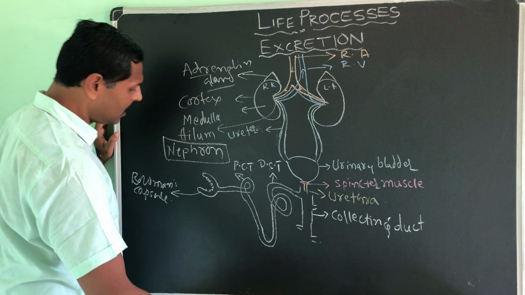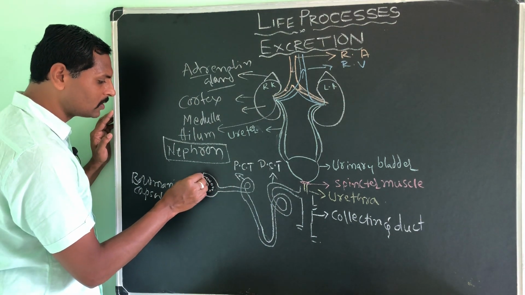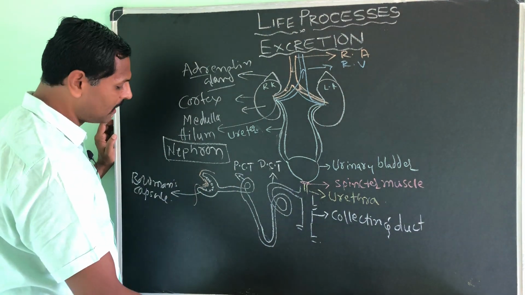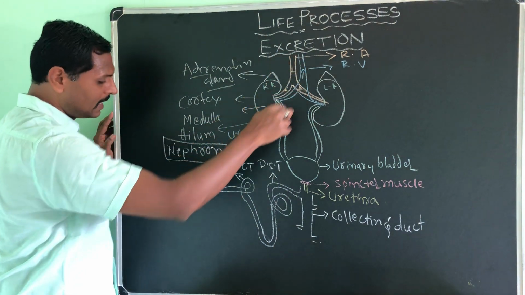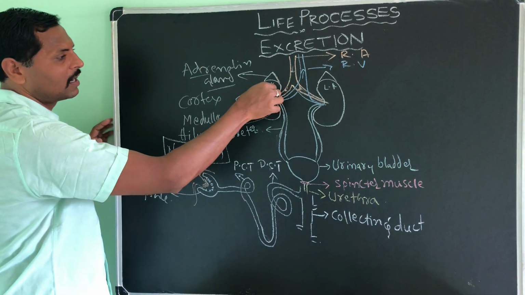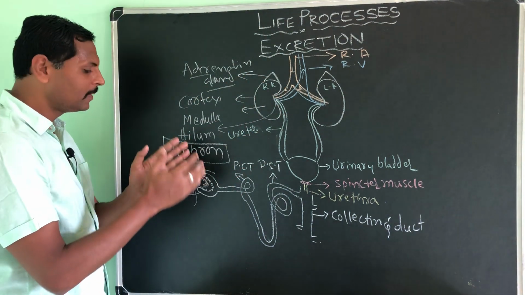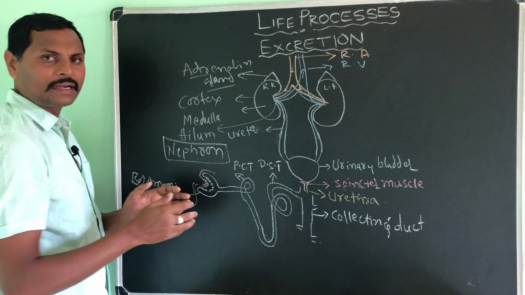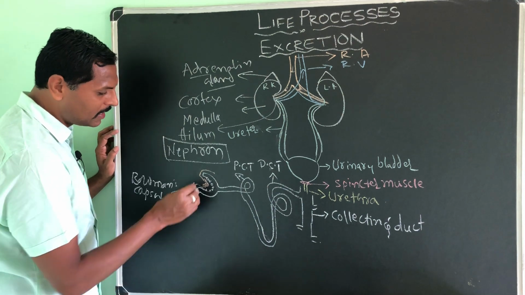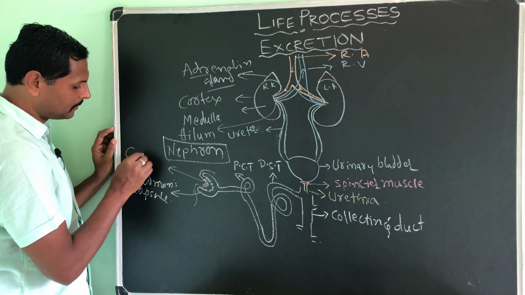Now here there are blood vessels flowing, those are capillaries. You can see the blood vessel which comes to the kidney, the renal artery, enters the nephron and branches out into the capillaries. So I will write here: capillaries.